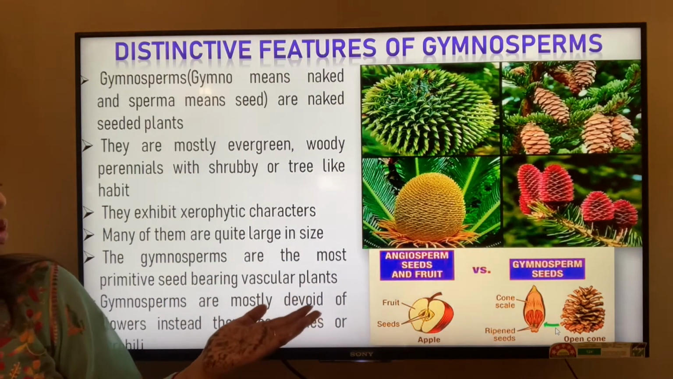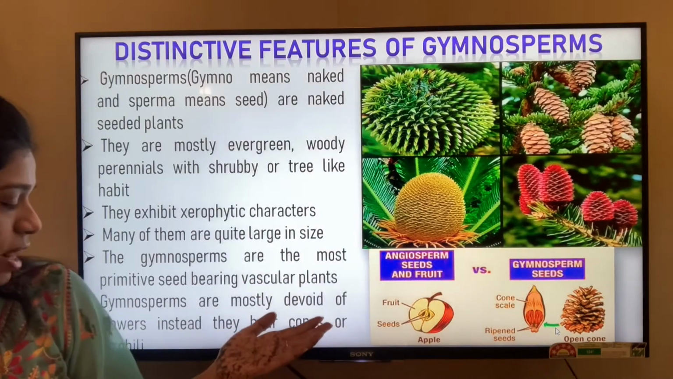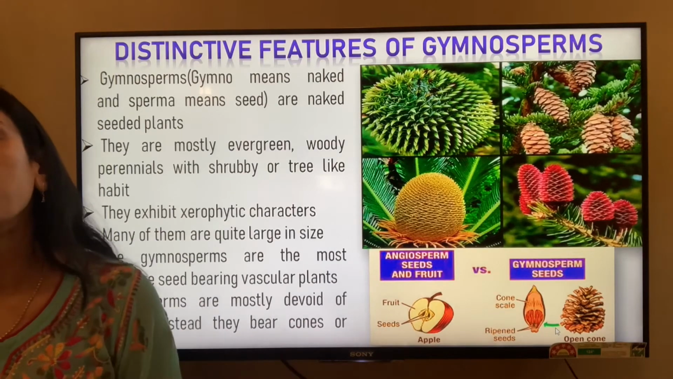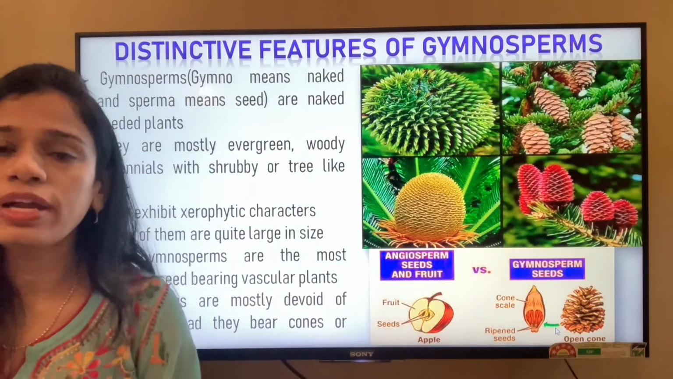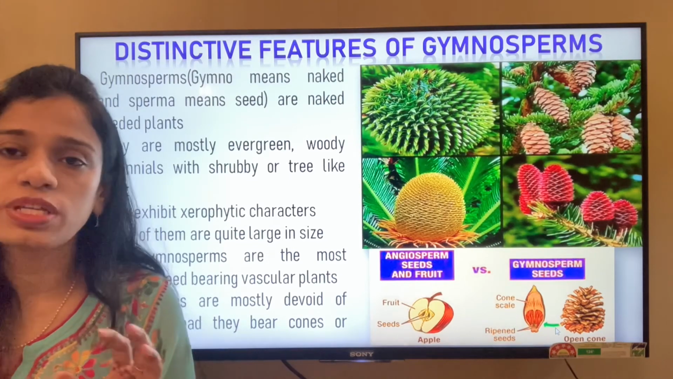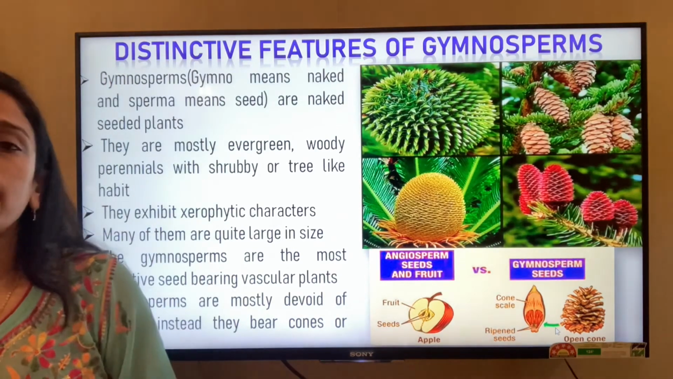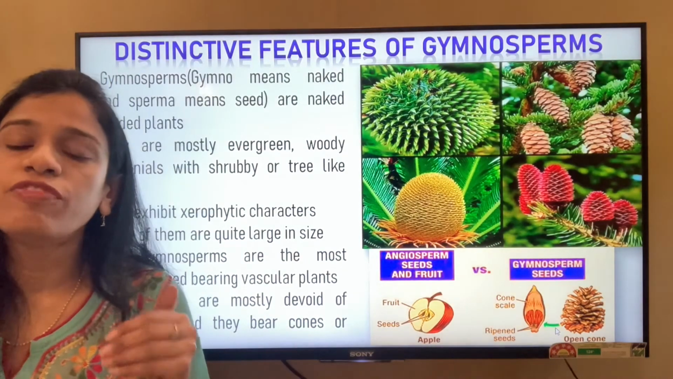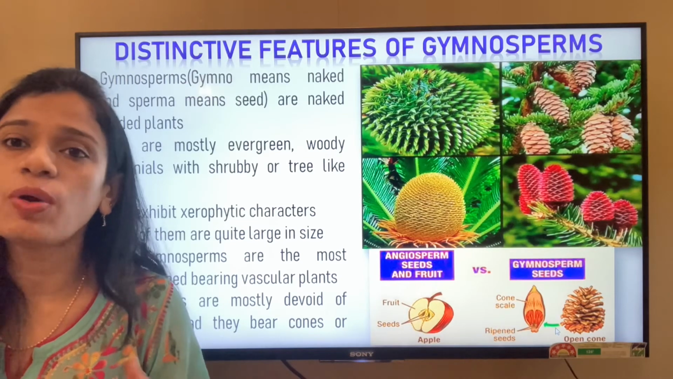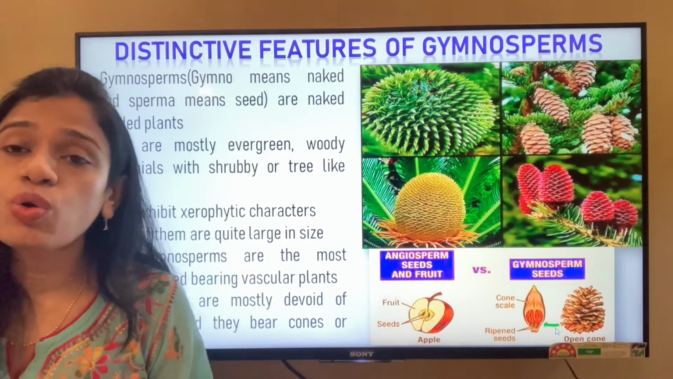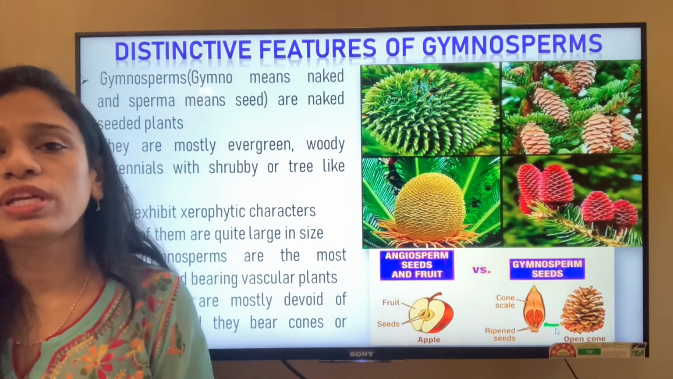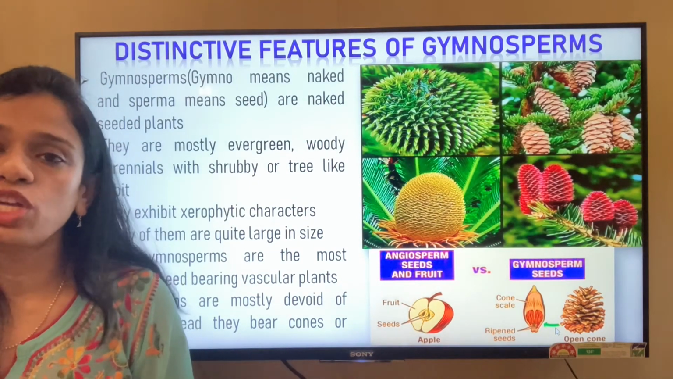The gymnosperms are the most primitive vascular plants bearing seeds and they are mostly devoid of any flowers. Instead, they bear cones. They do not have any flowers. They generally have a very long life. They are mostly found in the cold regions, in the cooler places, and they are quite big. They are huge trees.